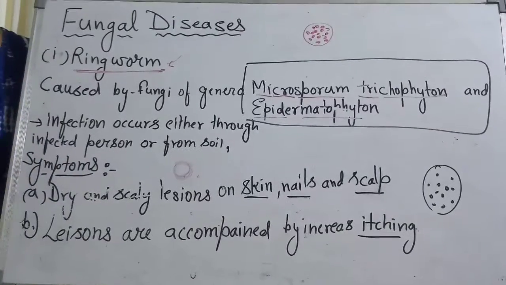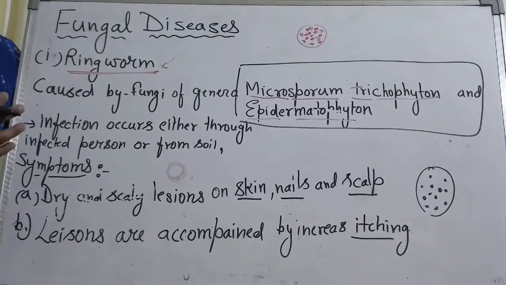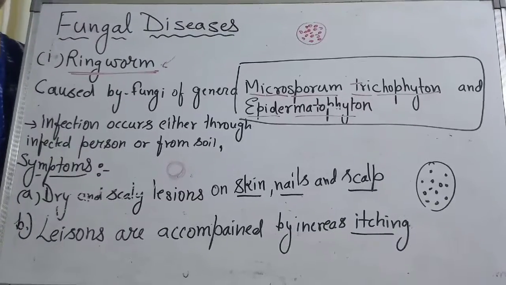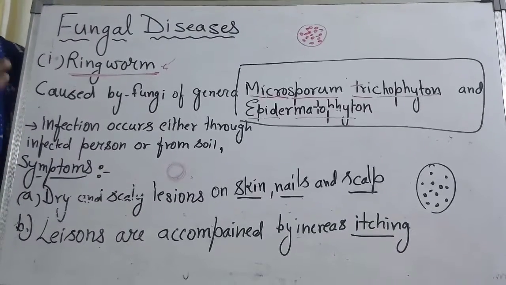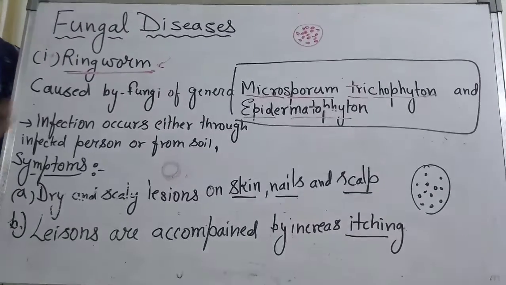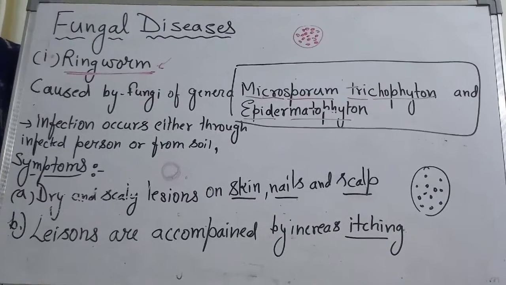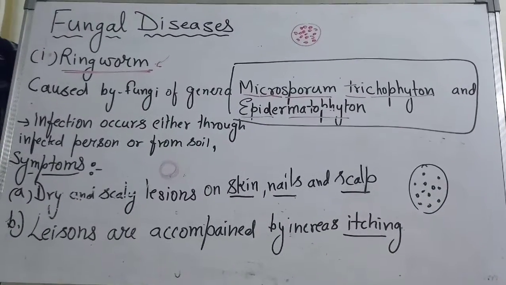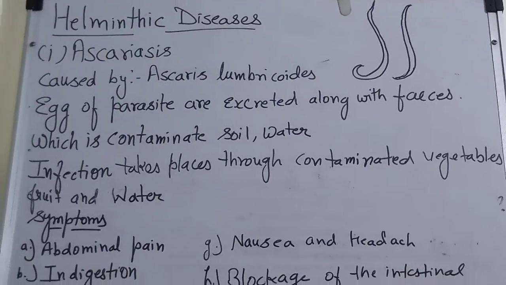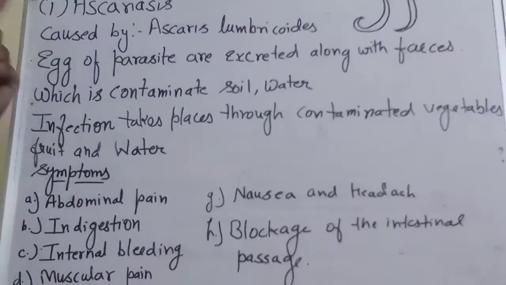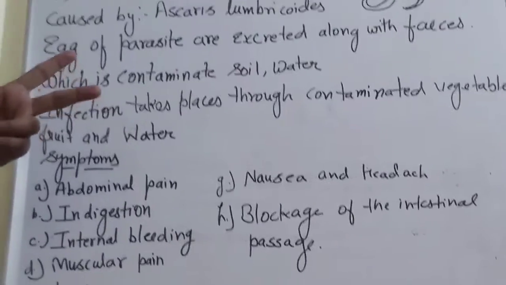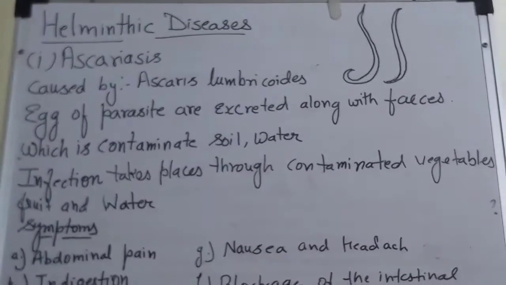Next we are proceeding to helminthic disease. Helminthic disease means roundworm disease, which we get through contaminated food, and that infected person can spread it to others. We are going to study two helminthic diseases: one is ascariasis and the other is elephantiasis. First is ascariasis.